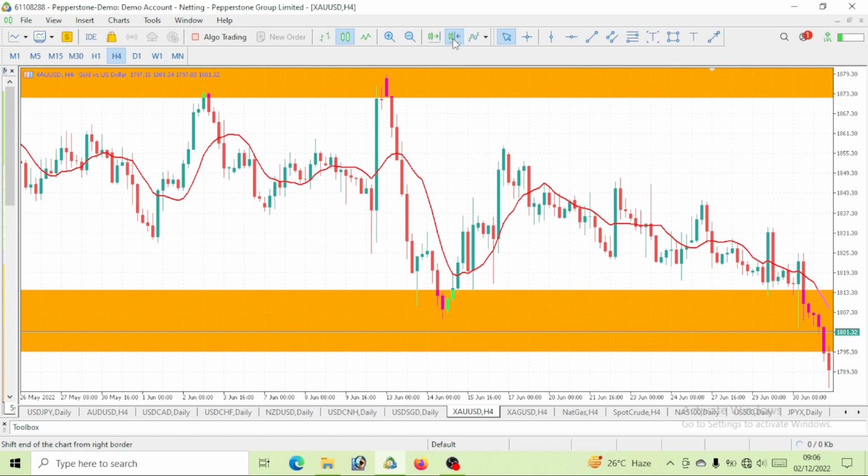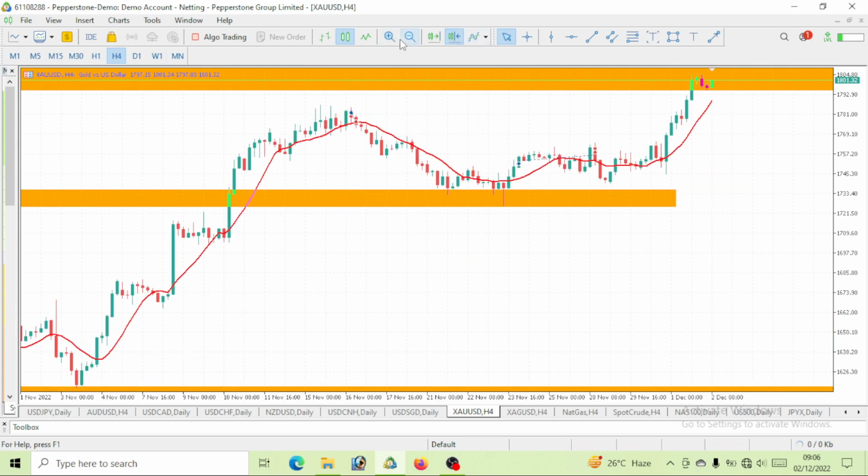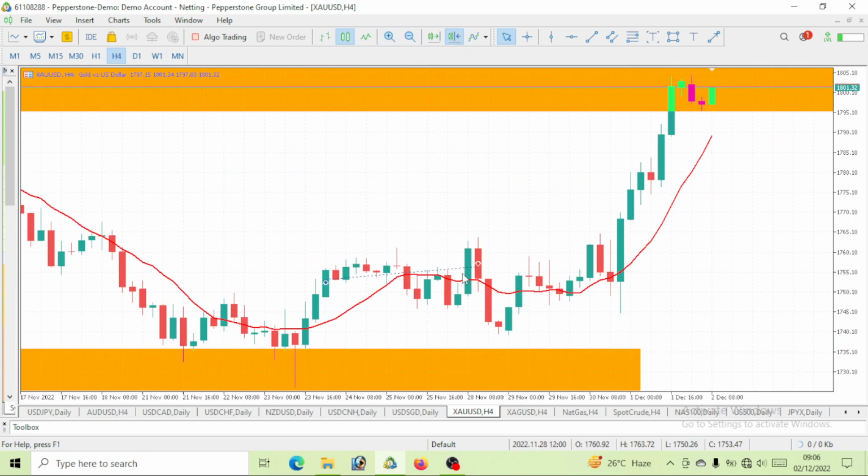Now let's see what this 4 hour time frame says. So this 4 hour time frame, you can see it's still on a bullish move, right? We can see higher highs and higher lows, coupled with the fact that this price is above our moving average. So we all know once price is above the moving average, it is a buy. We have to go long. So clearly you can see that this price is giving us higher highs, higher lows, and is above our moving average. So clearly this is a time to actually go long.